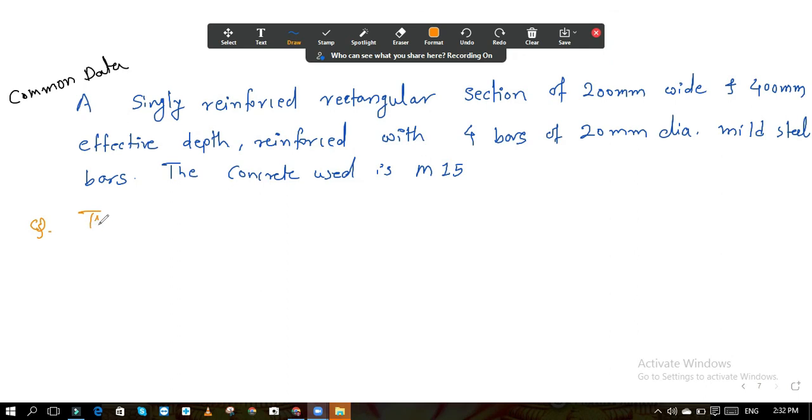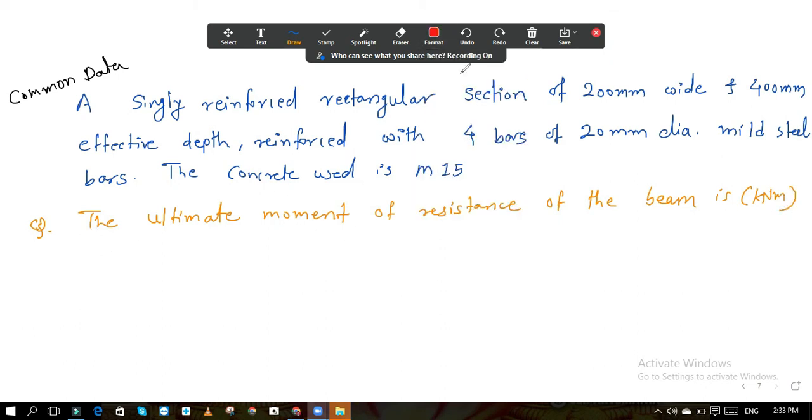The ultimate moment of resistance of the beam is, in kilonewton meter.